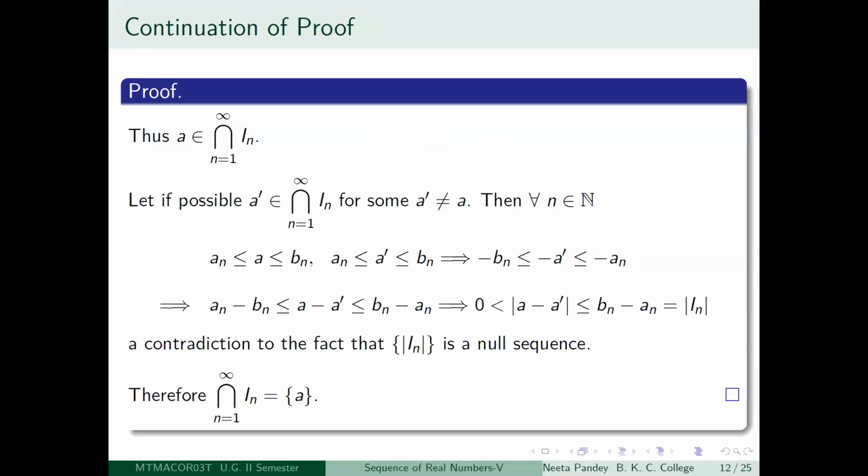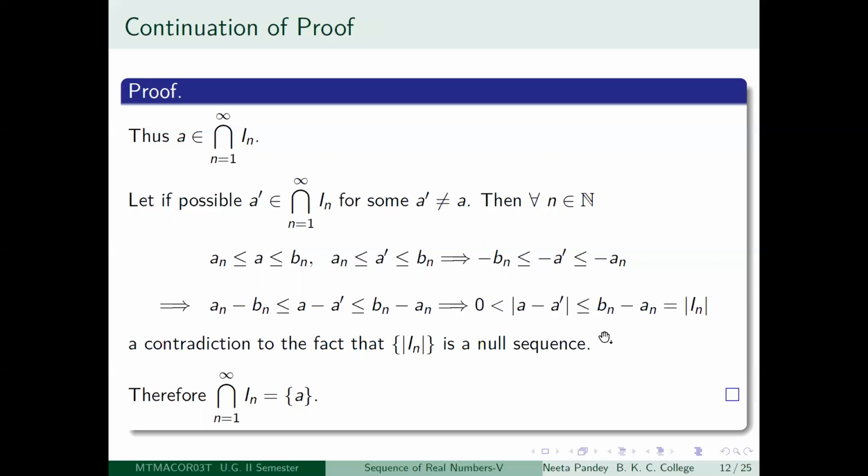So Bn minus An is less than or equal to B(n minus 1) minus A(n minus 1), and so on. So this is a monotonically decreasing sequence and it is bounded below, so it will be convergent. But where will it converge? To its greatest lower bound. But the greatest lower bound is going to be greater than or equal to mod A minus A prime, because this is a lower bound.